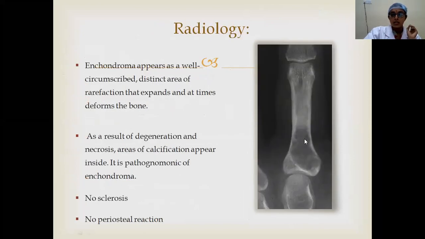The periosteal reaction is absent, sclerosis is absent, it is closer to the physis, and it appears as a well circumscribed, distinct area, and it expands, and sometimes it expands and deforms the bone. Sometimes small areas of calcification may appear, which is pathognomonic of enchondroma.